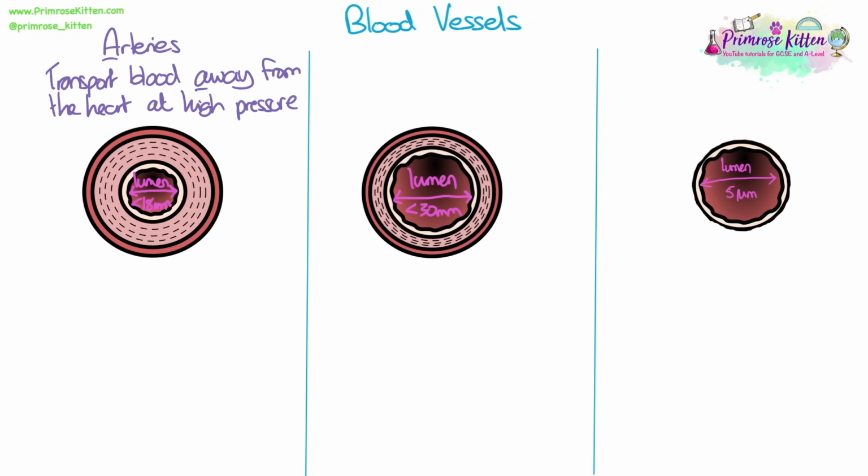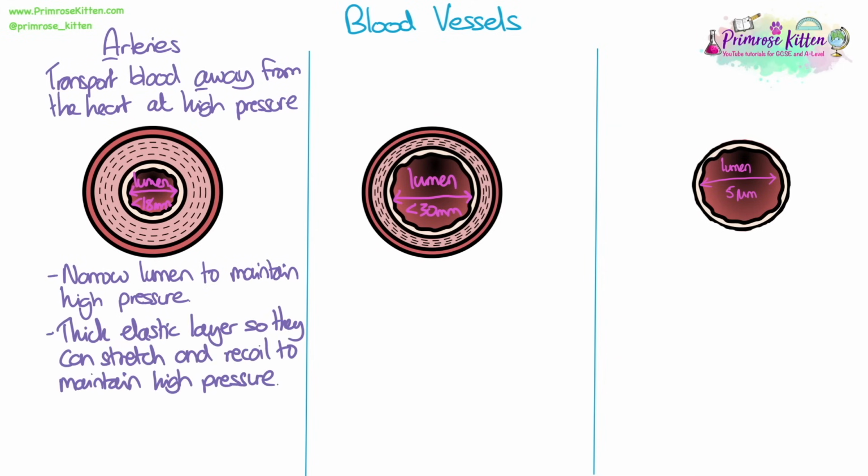Arteries transport blood away from the heart at high pressure. This is how I remember it: A for arteries and A for away from the heart. They have a narrow lumen to maintain high blood pressure. They have a thick elastic layer so they can stretch and recoil to maintain high pressure.